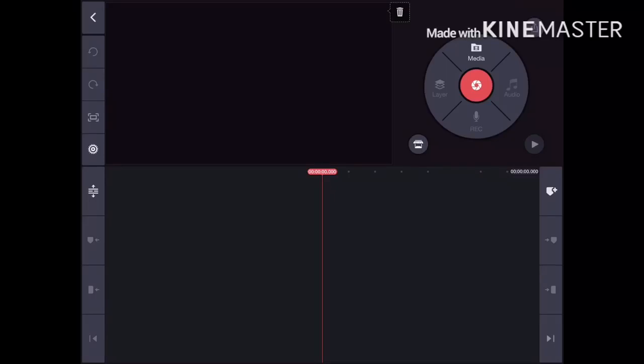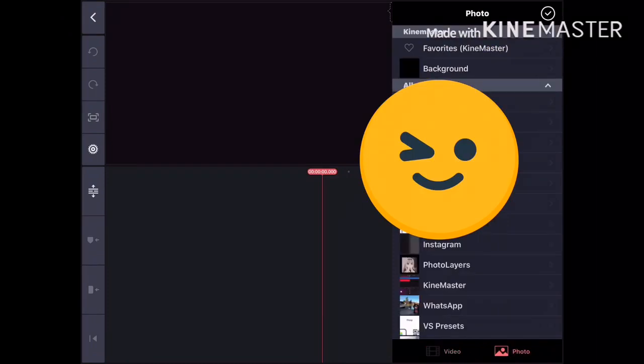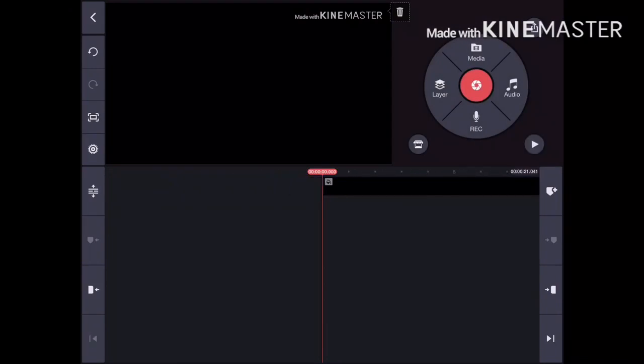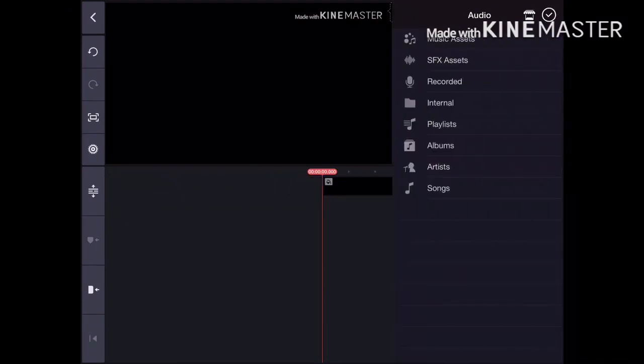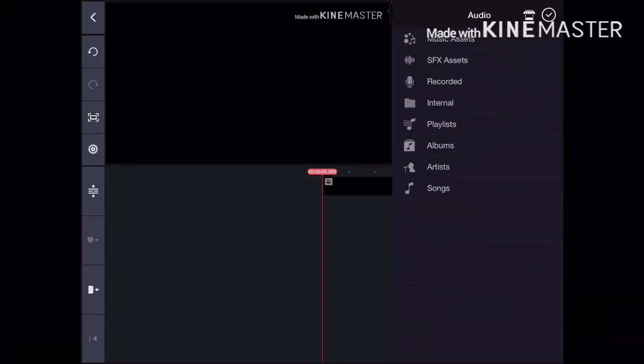Okay, so after you are in KineMaster, you really don't have to have KineMaster Premium. You just need KineMaster. Now you go on media and then you put in any image or background. Literally anything, any photo. We just need to hear the music. That's it, the audio.